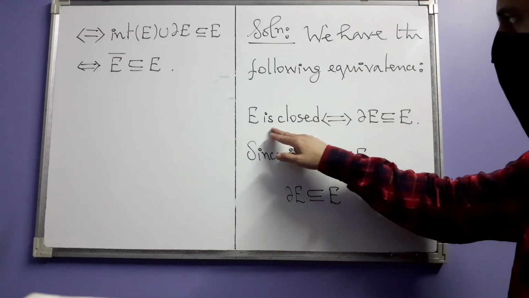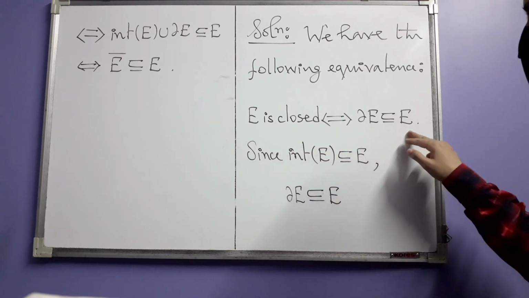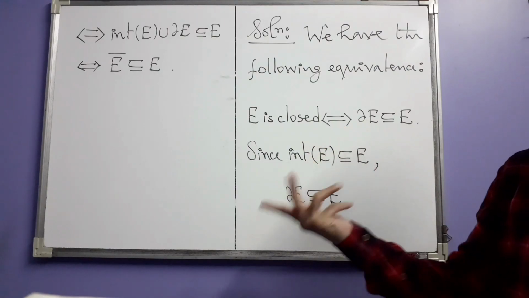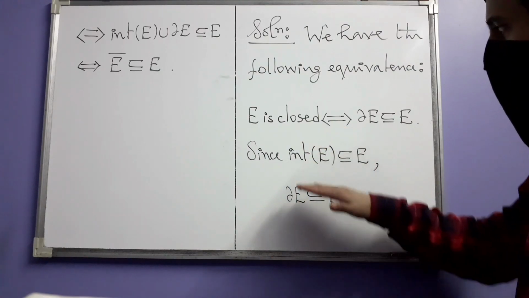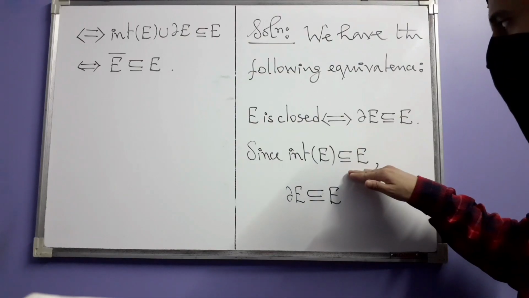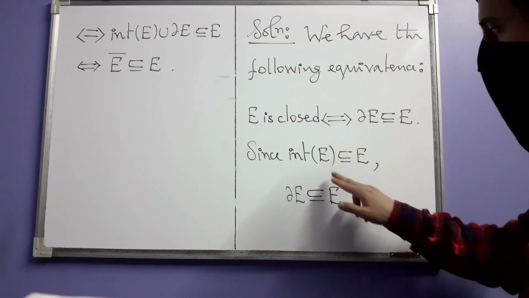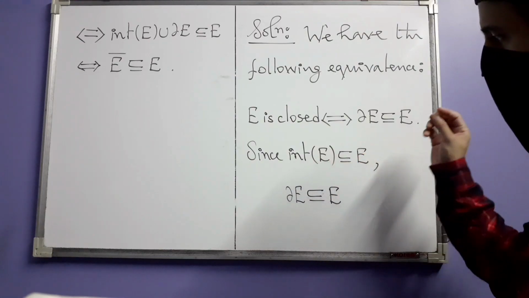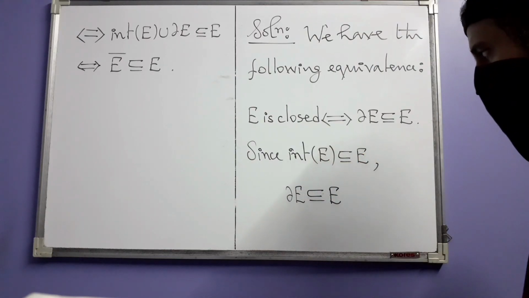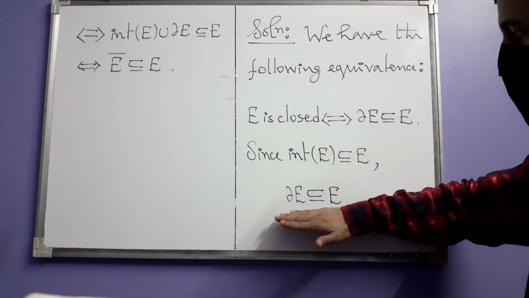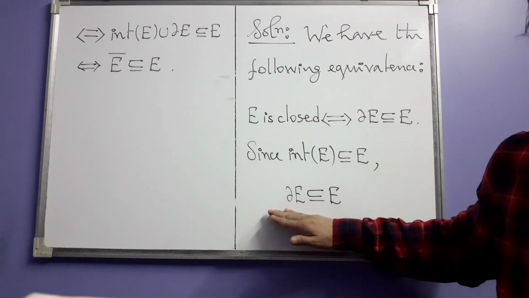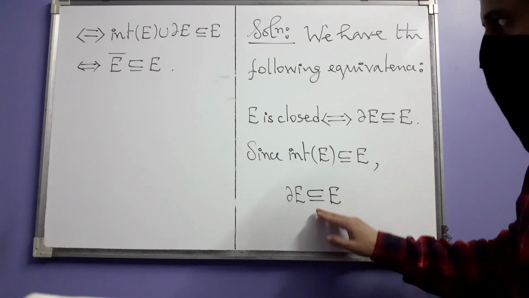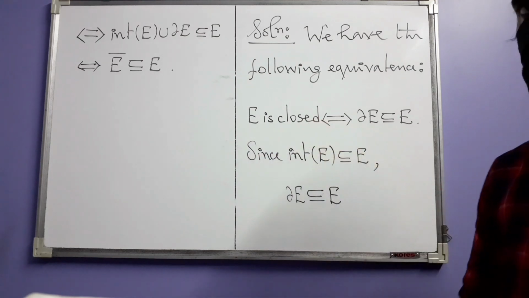So instead of the statement E is closed, you can now use this statement that E contains all of its boundary points, which is actually what it means. Now you recall this fact also. This is always with us, regardless of what set E you have, that the interior of E is always contained inside E. And now you start with this statement. The boundary of E is contained in E, which in other words is just telling you that E is closed.